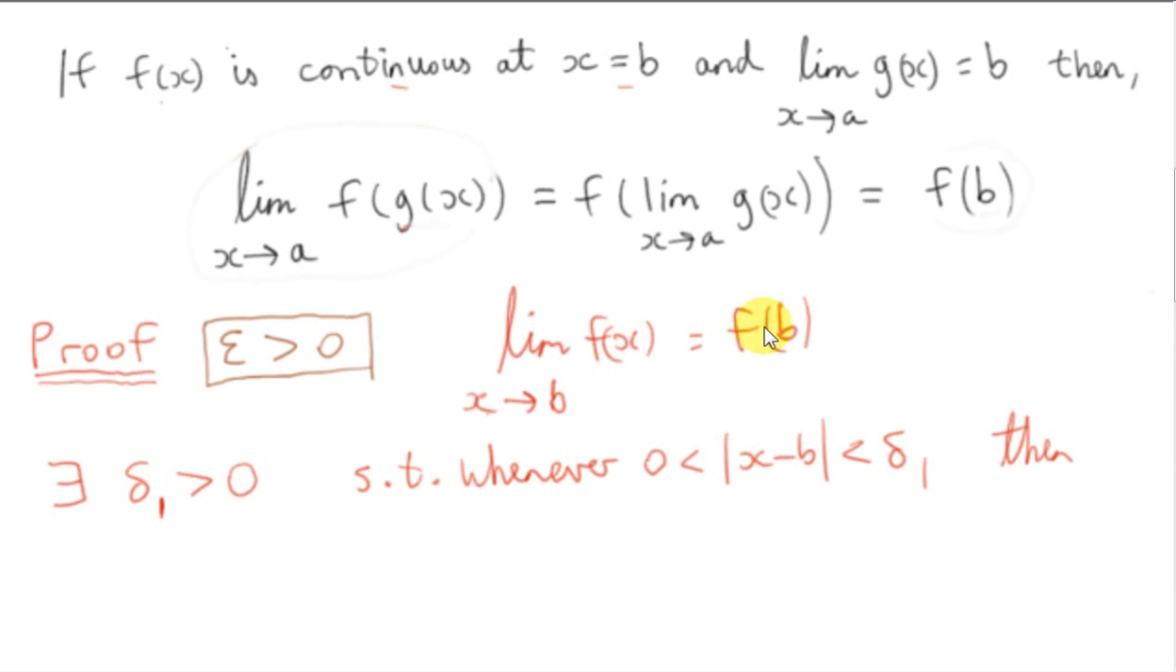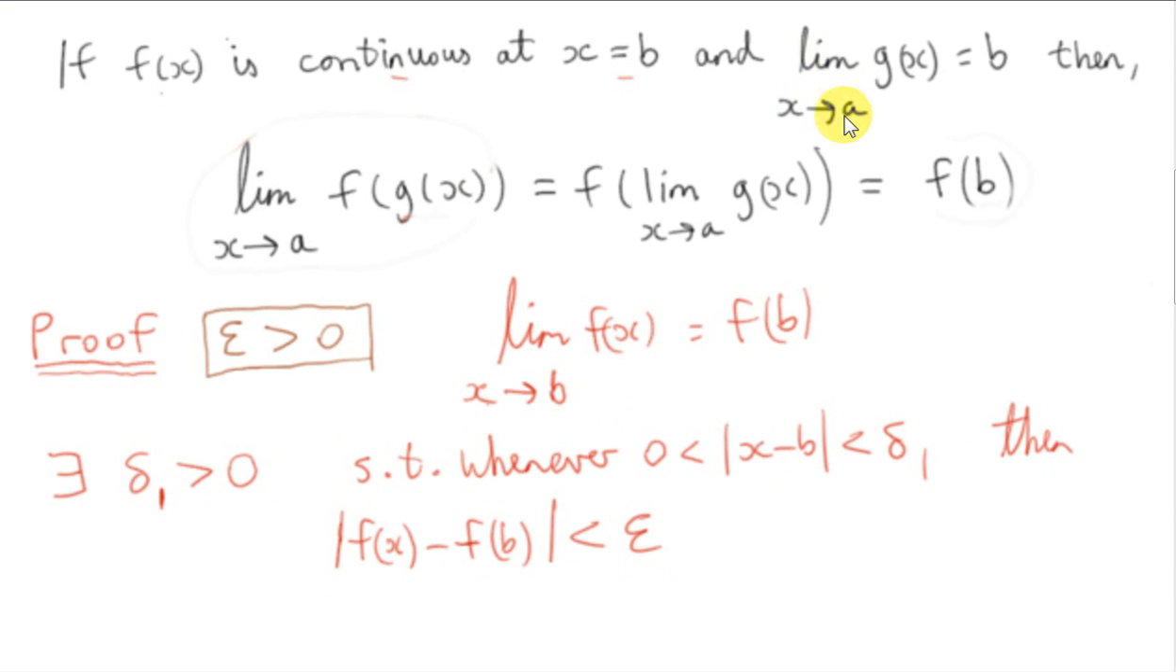Then we find that f of x is within a distance epsilon of f of b. F of x is approaching f of b. Next, we use the fact that the limit as x tends towards a of g of x equals b.